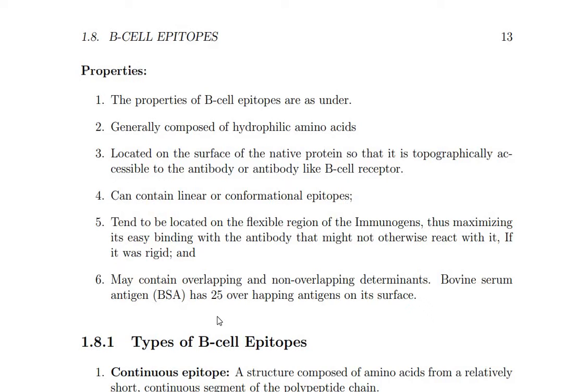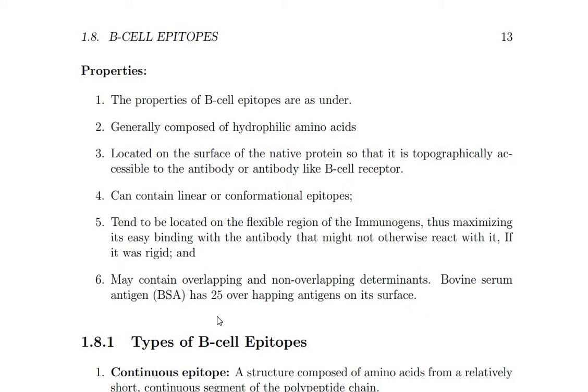After that, flexible regions of the immunogens. Locating the flexible regions helps identify the B cell epitopes, and thus they easily bind antibody that might otherwise react with them.